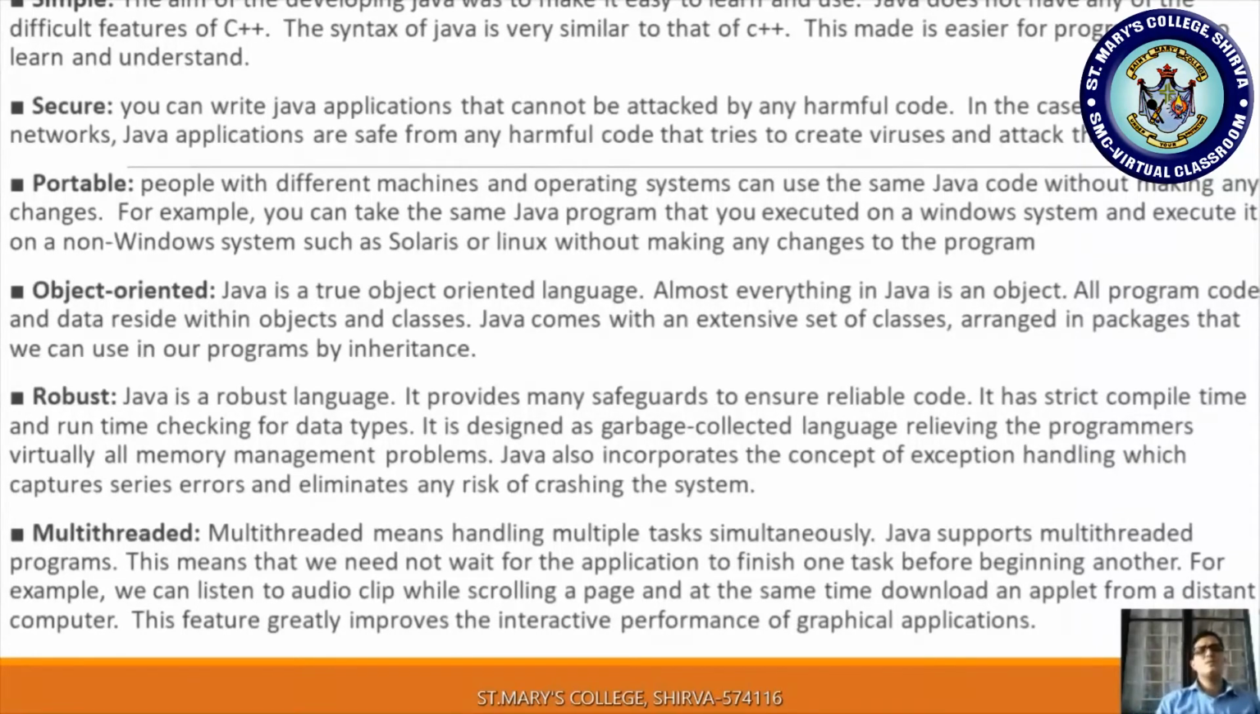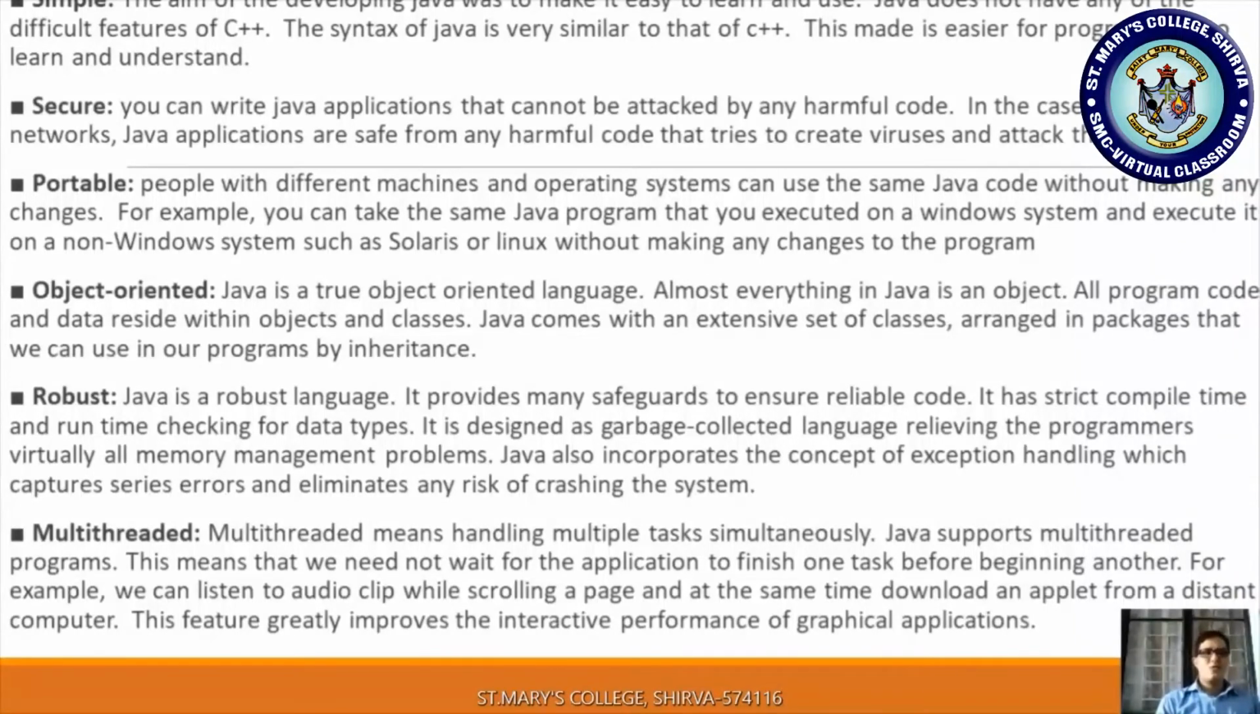Let us see what is simple. The aim of developing Java was to make it easy to learn and use. If any programming language is developed, it should be easy to understand and easy to use, right? Likewise, Java is also easy to use and easy to understand. Java does not have any of the difficult features of C++. The syntax of Java is similar to that of C++. This made it easier for programmers to learn and understand.